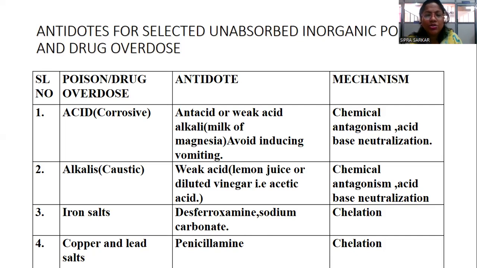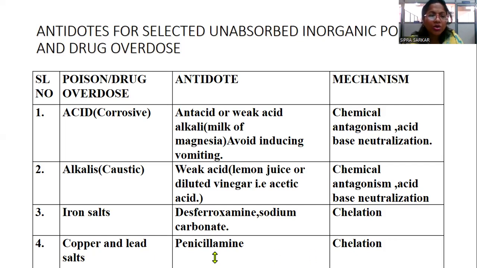But in case of acid poisoning, we should avoid the vomiting because if vomiting is there, then there will be again corrosion in the esophagus. So that's why you should wait for the neutralization and the poison will be eliminated through urine or stool. So that will be doing by mechanism, antagonism and acid neutralization. Next, alkali, that is the caustic soda like sodium hydroxide, potassium hydroxide. So weak acid like lemon juice, diluted vinegar, that is acetic acid can be given for the antidote. Chemical antagonism, acid-base neutralization will be there.